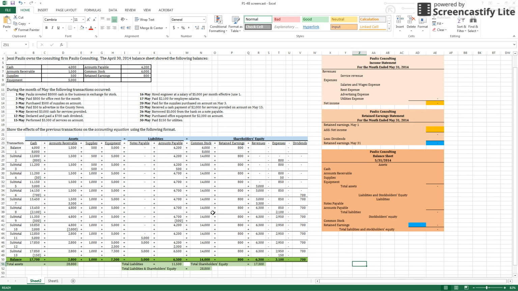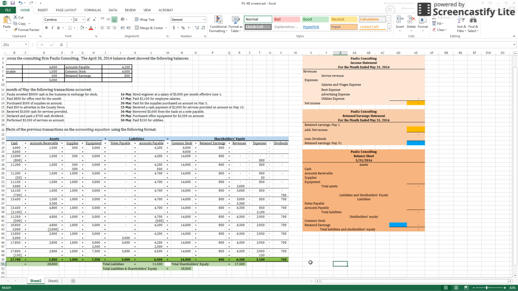Now, what we were doing here was the first two parts of accounting, which is identifying all our economic events, which was up here, and then recording them, and we recorded them in this format. Now, the third part of accounting is to communicate that data to interested users, either external or internal users. And we generally do that by way of financial statements.